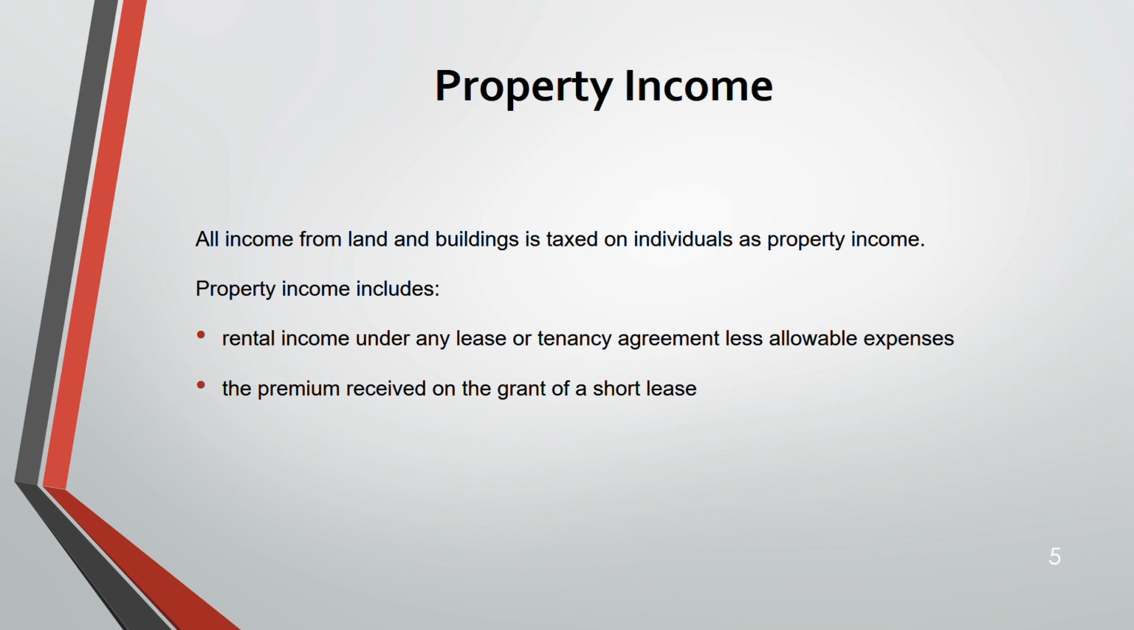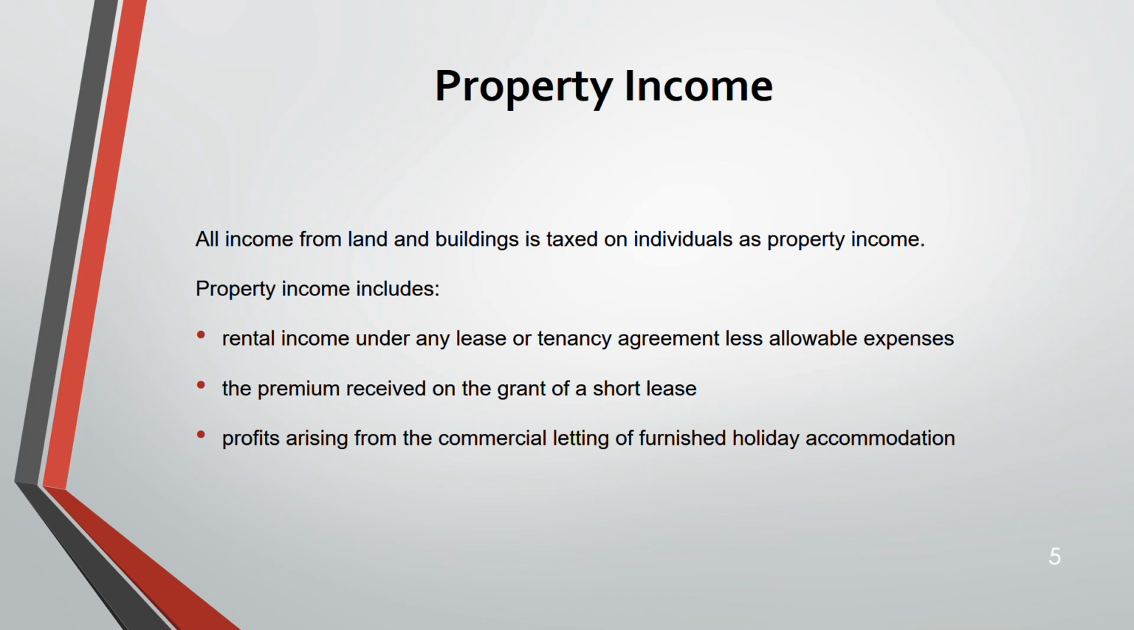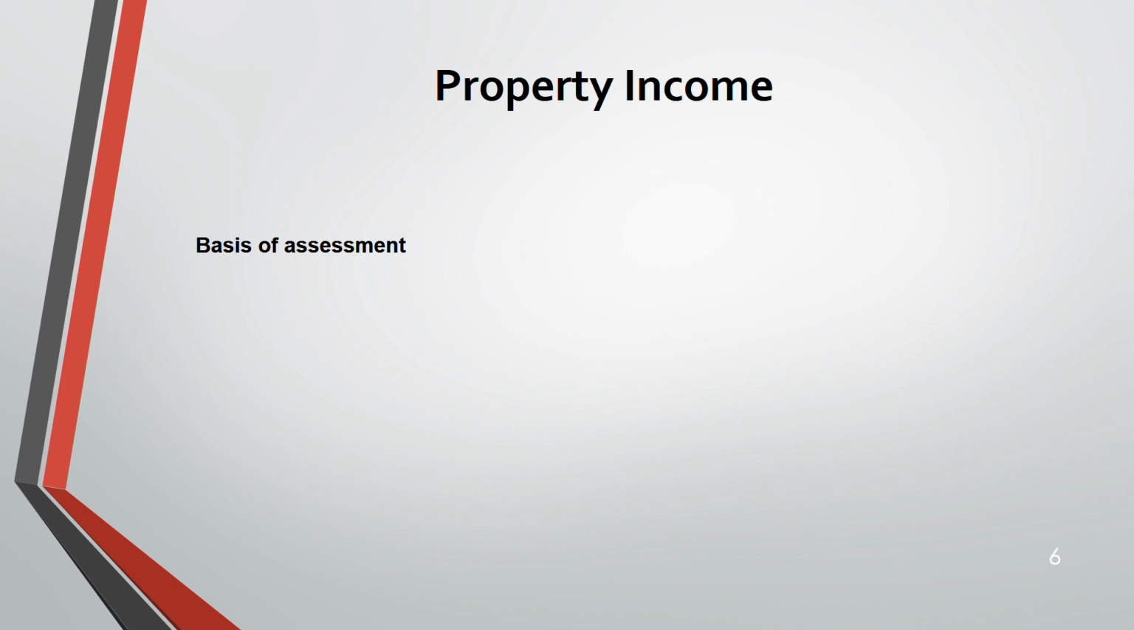Next, if you're receiving any premium for a short lease, it comes under property income. Then any profit that you are getting from a commercial letting. Remember, commercial letting, it can't be for residential purpose. For commercial letting, if you are getting any profit, that is known as furnished holiday accommodation. We'll study in detail what this furnished holiday accommodation is in a while. Any profit from that is accounted under property income. Any rent received under the rent a room scheme is property income. What is the basis of assessment for property income?